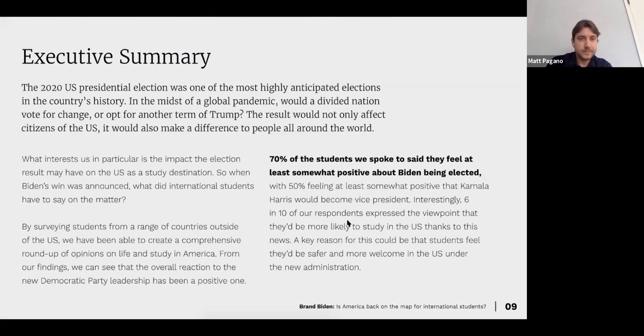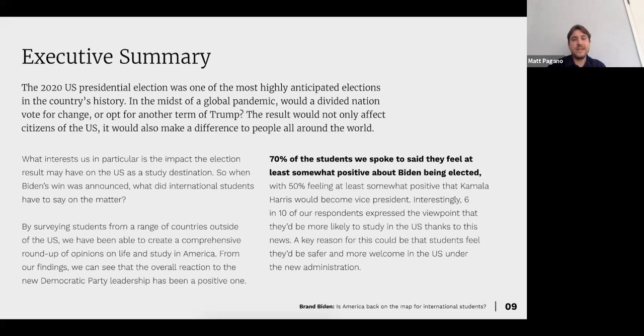And with the executive summary, the 2020 US presidential election was one of the most highly anticipated elections in the country's history. Obviously, we do have the global pandemic going on right now. But again, it was a big focus of, was it another 4 years of Donald Trump, or was it going to be a change of direction? And not only did it affect the US, but you could really see the culmination around the world of so many people that were intrigued and engaged in this election. And we'll actually show those statistics for you as well.